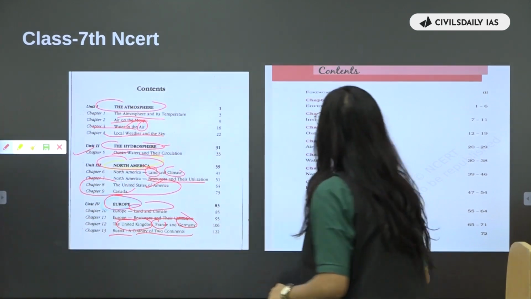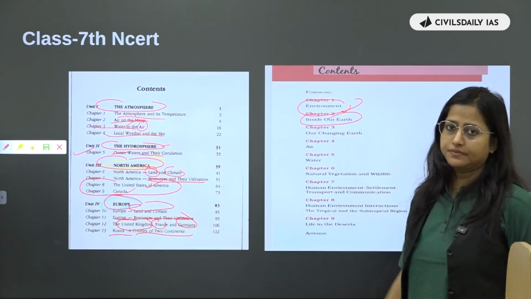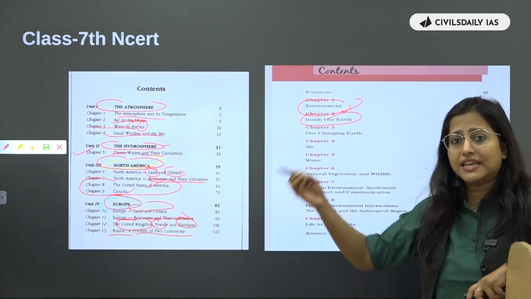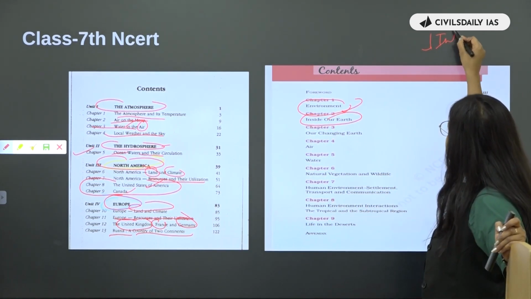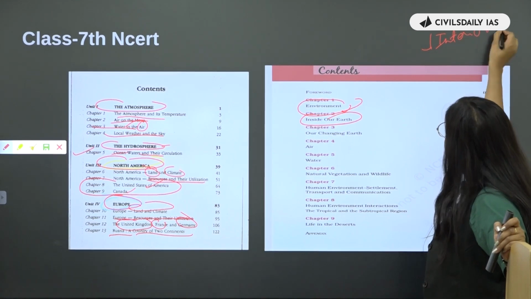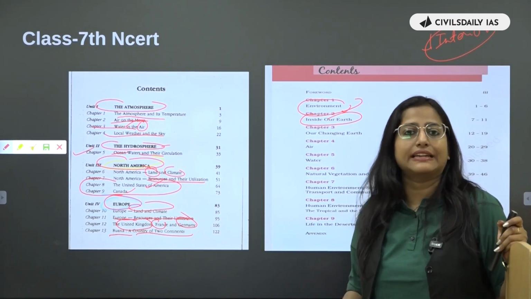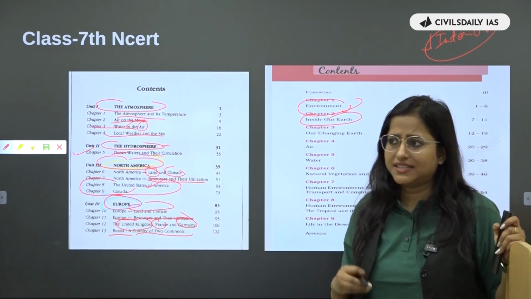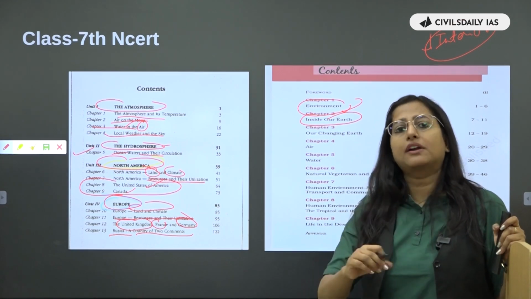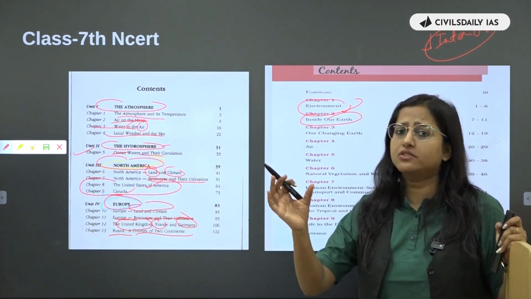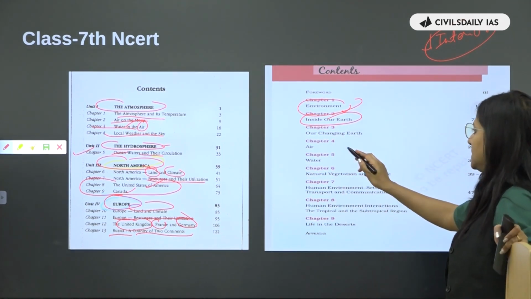Then in 7th NCERT, you have environment. Okay, inside our earth. ठीक है ना? Earth के अंदर की बात कर रहे हैं. It is talking about the interior of the earth. Now this interior of the earth, again, it is talking about different structures that you will find when you are going inside. It includes crust, mantle, core, and the things that are going there, the plate movement that is going there. Again, it becomes part of what? It becomes part of physical geography. Within physical geography, it is a part of geomorphology.